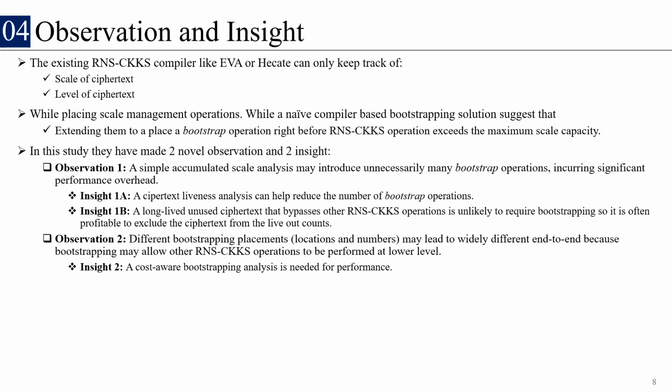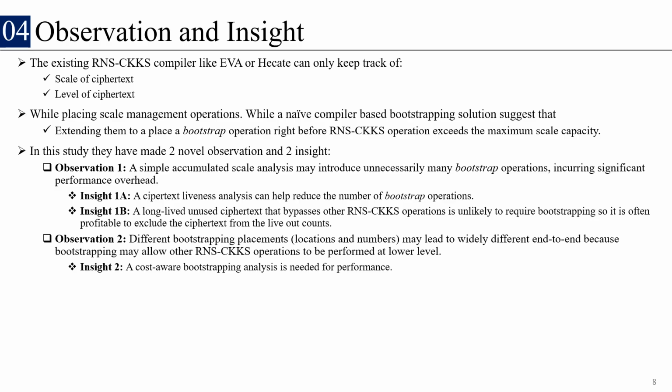The observations and insights in these studies are 2 observations and 3 insights. A simple accumulated scale analysis may introduce unnecessarily many bootstrap operations, so we don't need that many bootstrapping operations. A ciphertext liveness analysis can help reduce the number of bootstrapping operations.